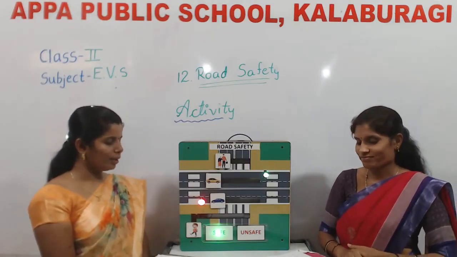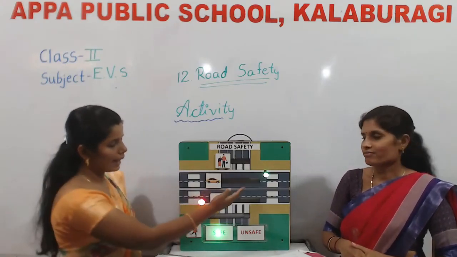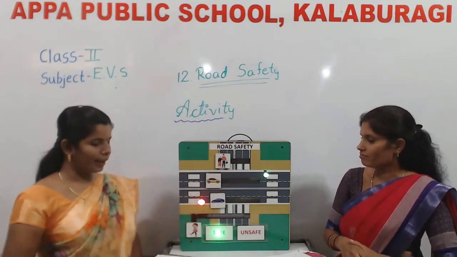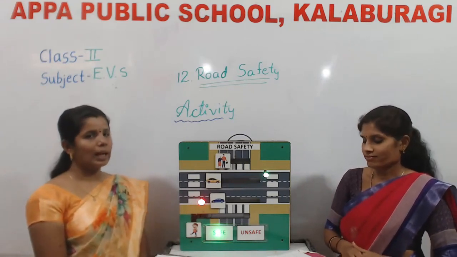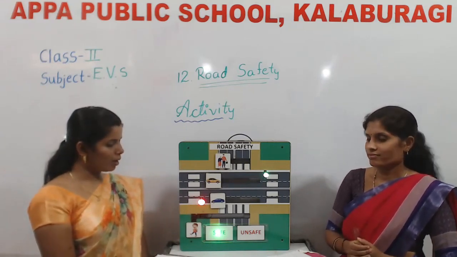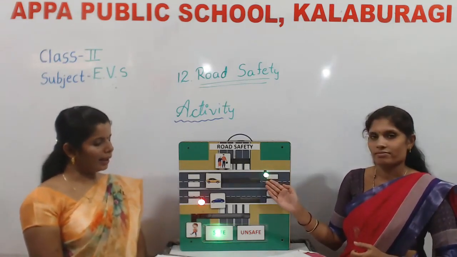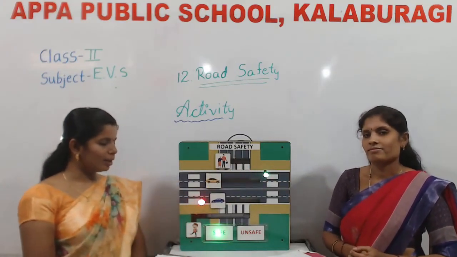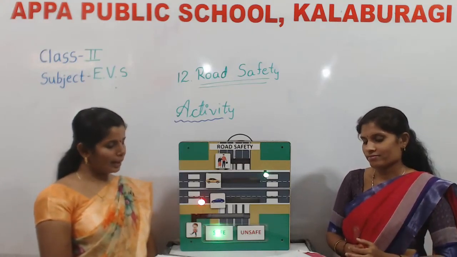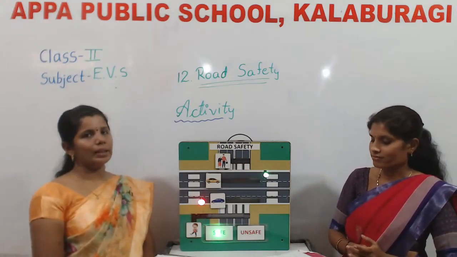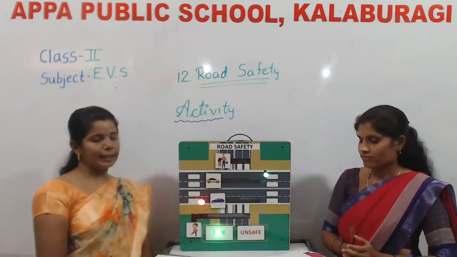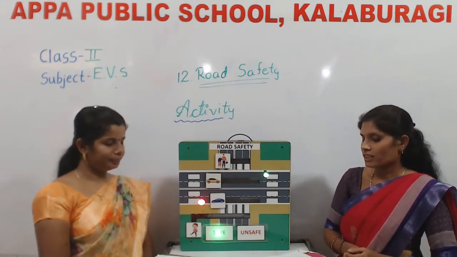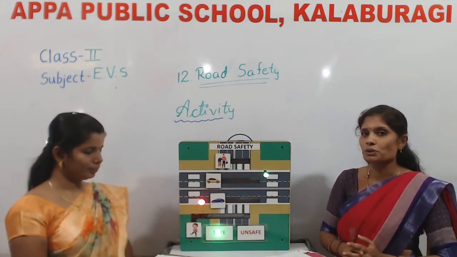Question number 4 is, what does the green light indicate in traffic rules? I repeat the question. What does the green light indicate in traffic rules? Options are, option A is to relax, option B is to stop, option C is to move. Yes, children, which is the correct option?